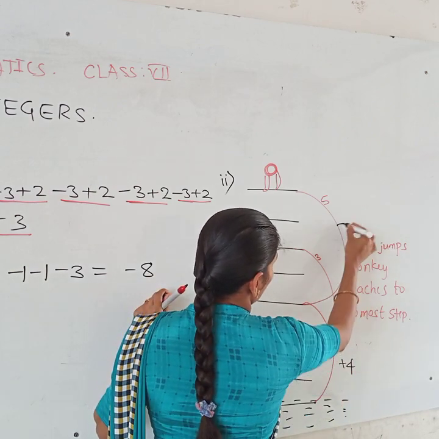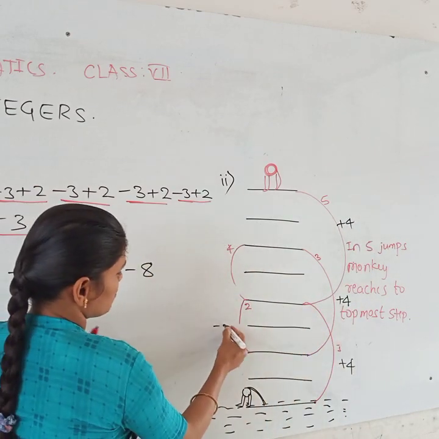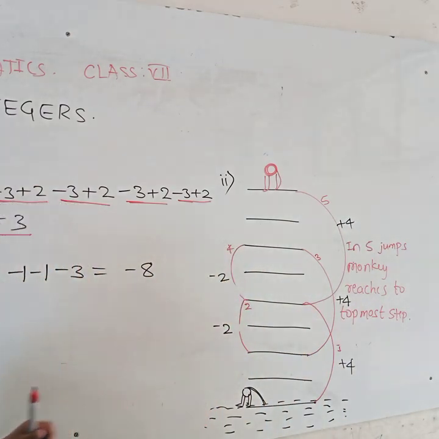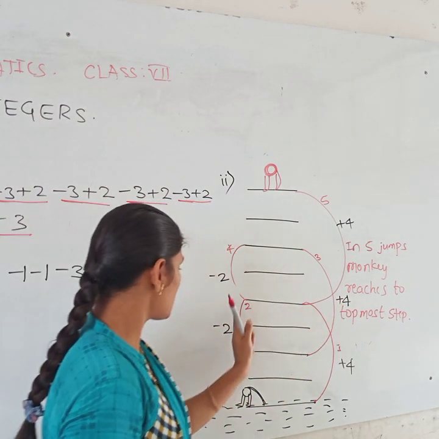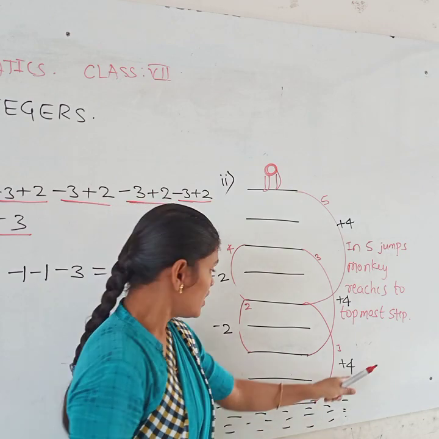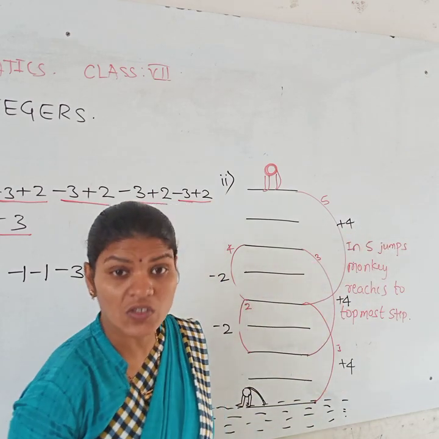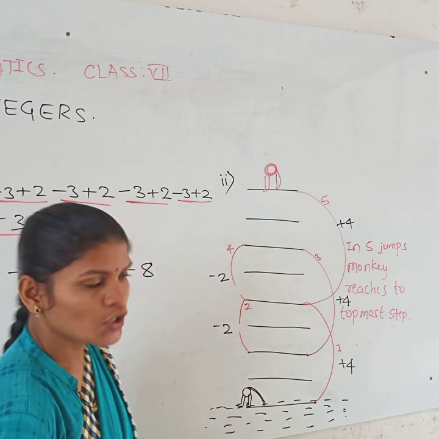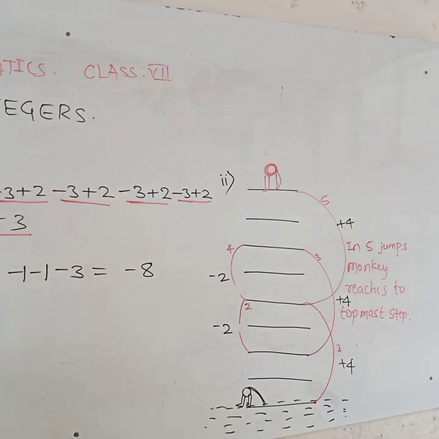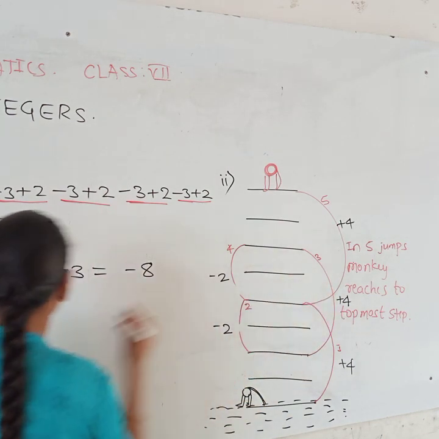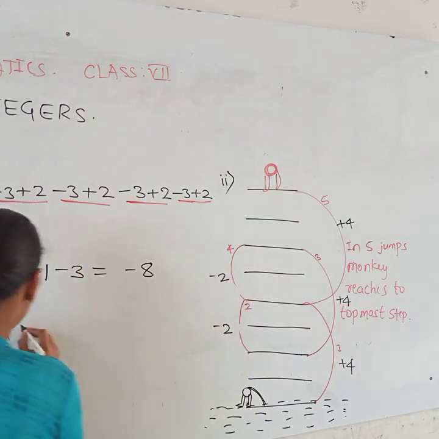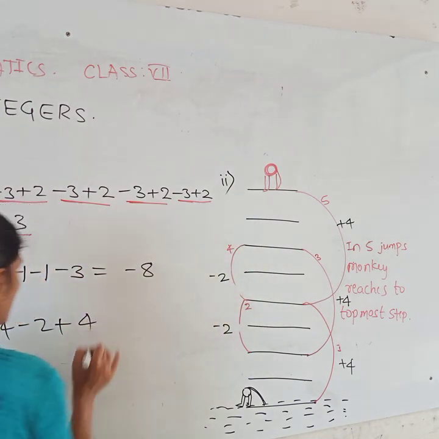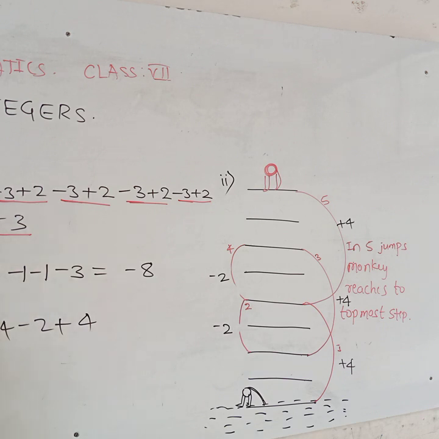Then here also plus 4, plus 4. Then down minus 2, minus 2. So out of 5 jumps, 4 step up, 2 step down. Means out of 5 jumps, upside how many are there? 3. Downside how many are there? 2. So the second condition we have to represent by using the integers, means plus 4, minus 2. Next plus 4, next minus 2, next plus 4. Yes. So here plus 4 minus 2 plus 4 minus 2 plus 4.